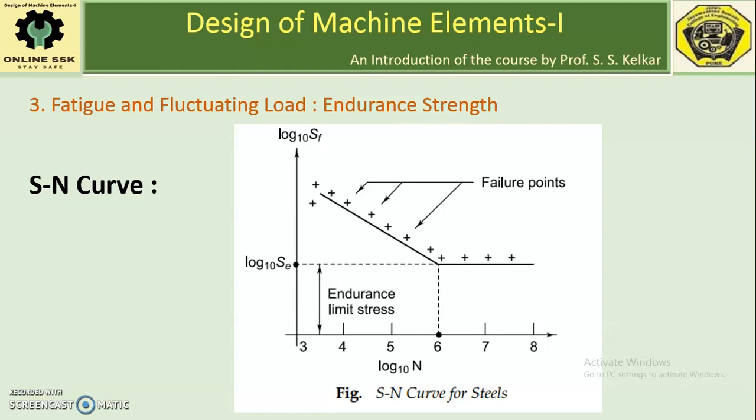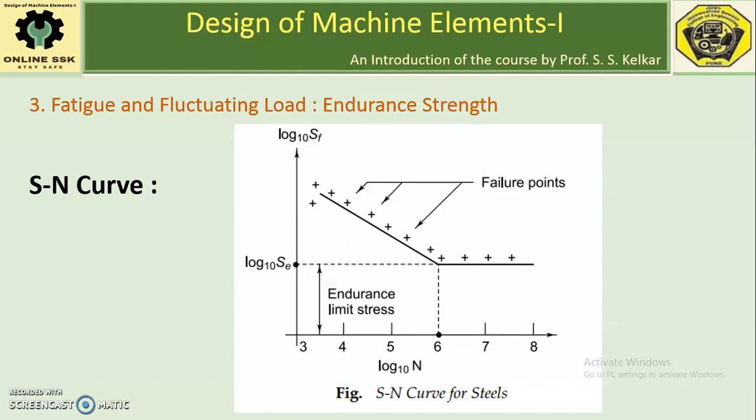Now here, the nature of the graph, you can see that it exhibits a sharp knee point, after which if you increase the number of cycles, there will be no further decrease in the endurance limit, SE.